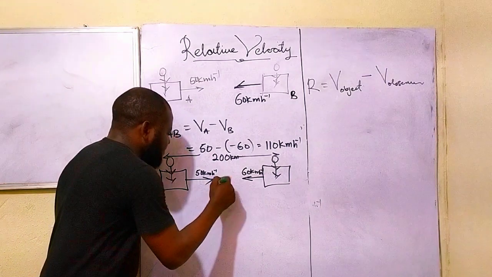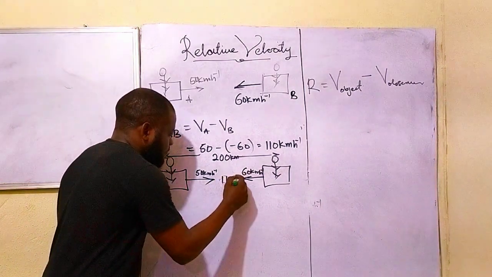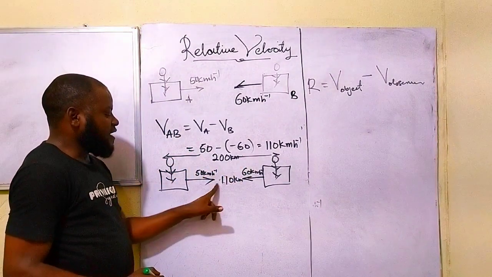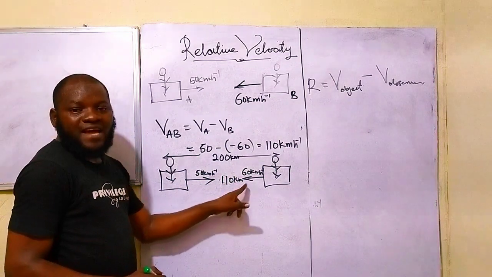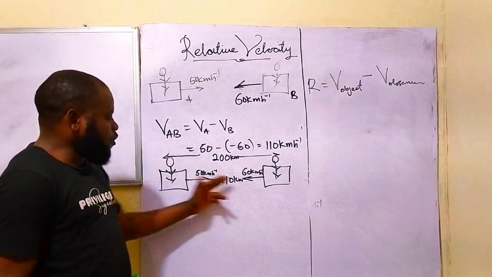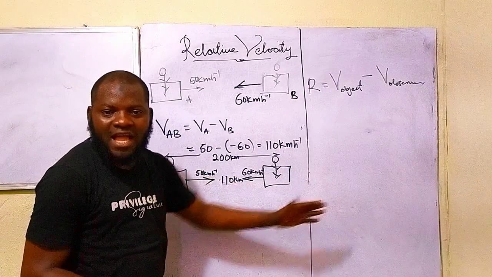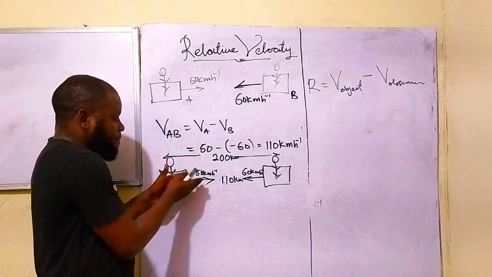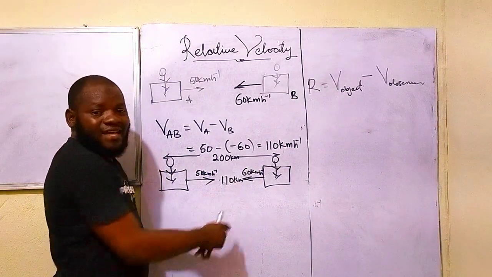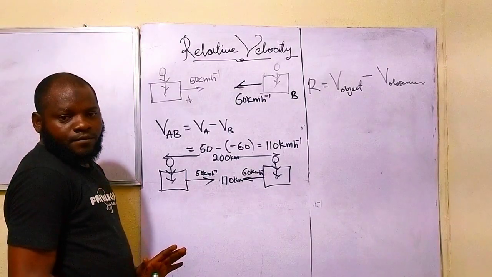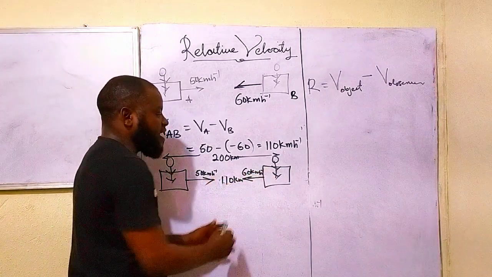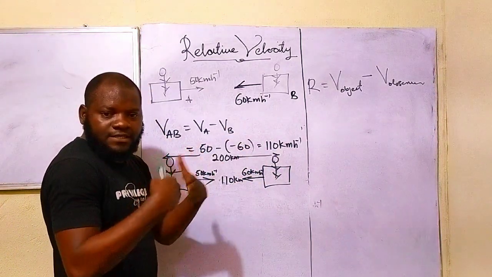So it means that by the time you take your 50 away from this and you take your 60 away from this, the distance between us will reduce to what? 110 kilometers per hour. Do you understand that now? So that's why I said I'm approaching you by what? 110 kilometers per hour. By the time you take away what you have, are you seeing this now? And this, we have what? 110 kilometers. Do you understand that now? So that is how we calculate when the objects are facing the same direction.